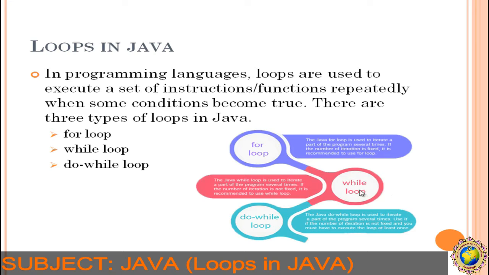It is recommended to use the while loop whenever the user doesn't know the number of iterations. Next, the do while loop. Java do while loop is used to iterate a part of the program several times, but whenever you have to print a statement at least once, then you should use the do while loop. Next, what about the while loop?